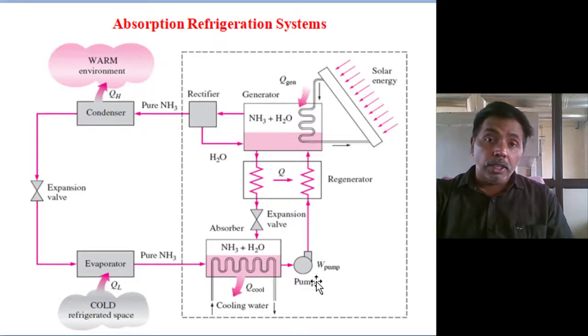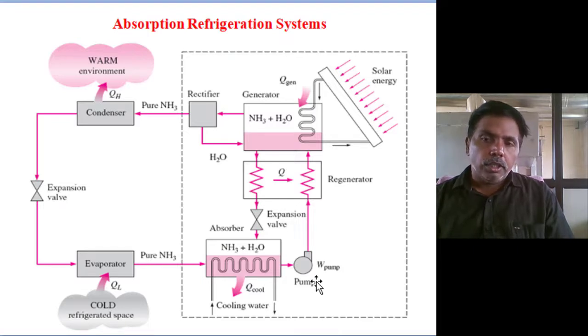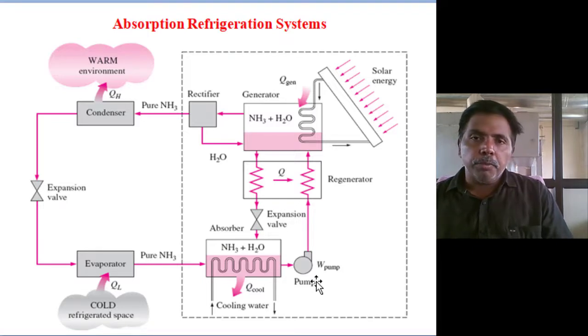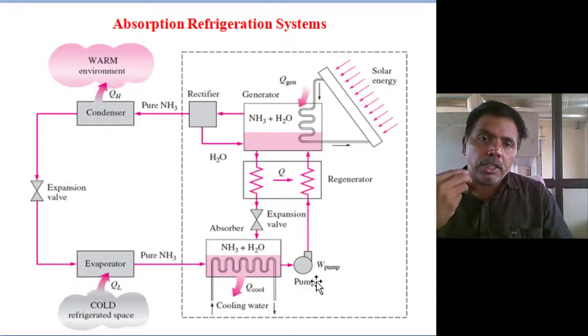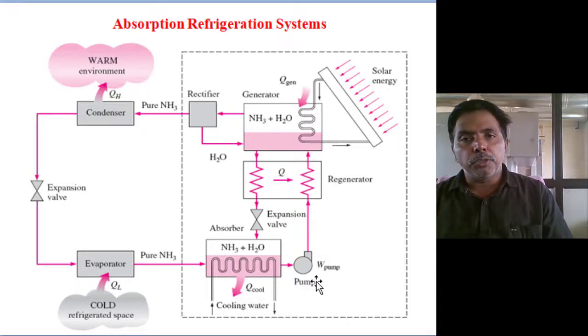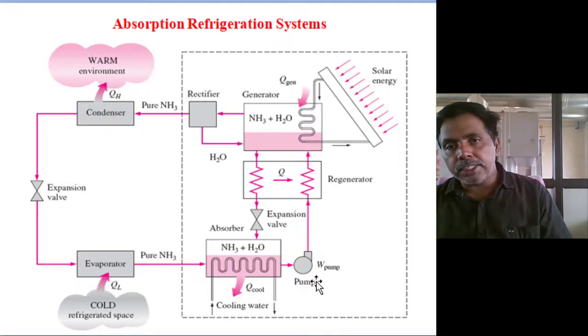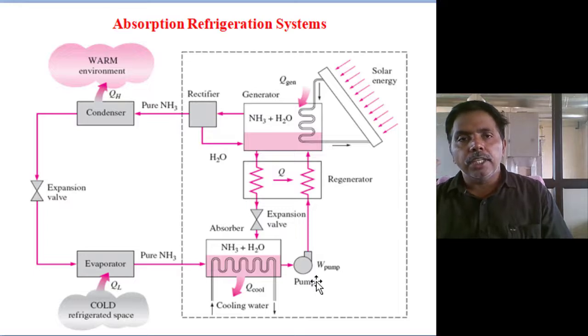To raise the pressure from one place to another, a pump or compressor is required. But a pump raises the pressure of a liquid, where the specific volume is very low, so the energy requirement of the pump is negligible compared to the compressor.